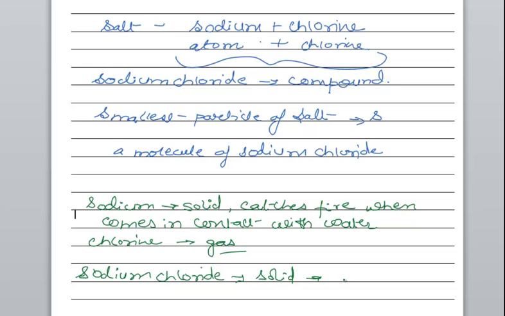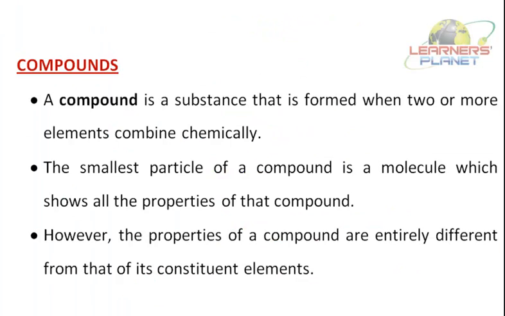No. Now it has got different properties, right? So a compound has entirely different properties from its constituent elements. Remember that.